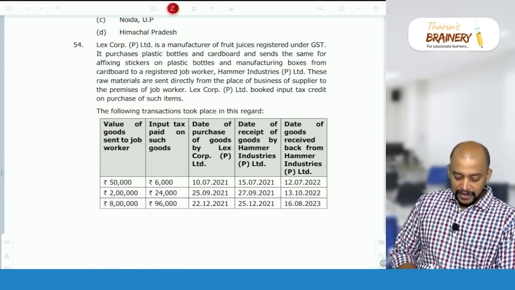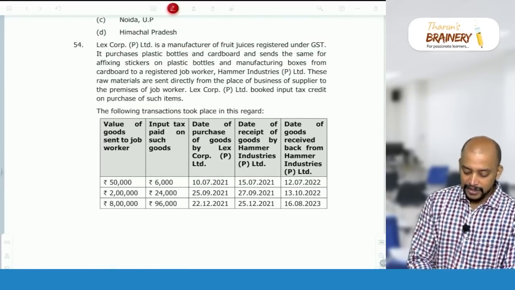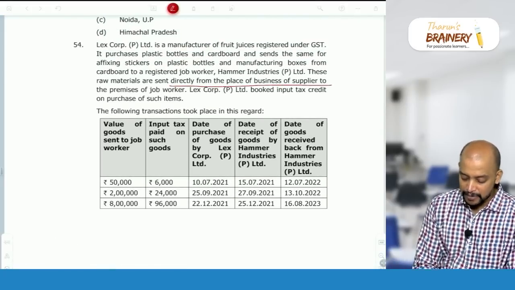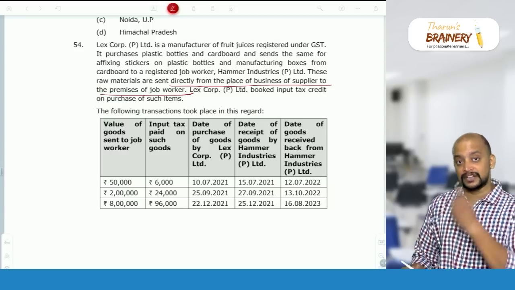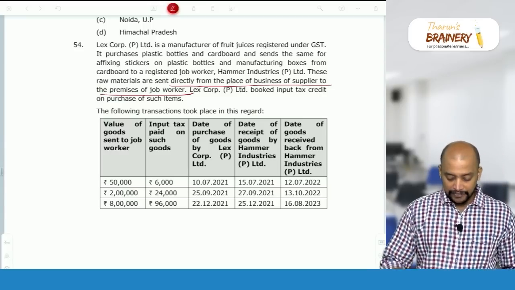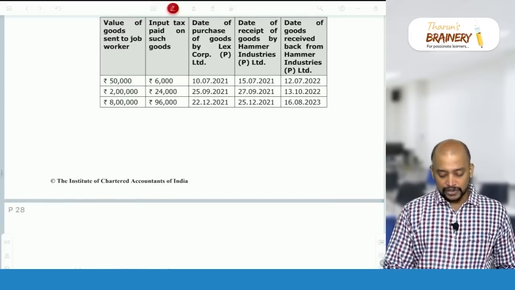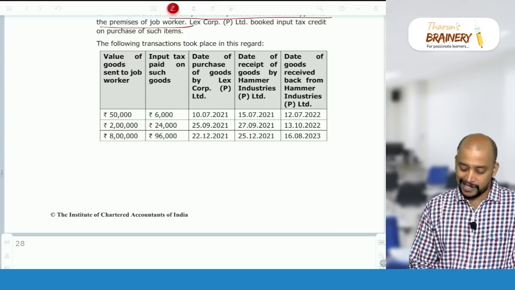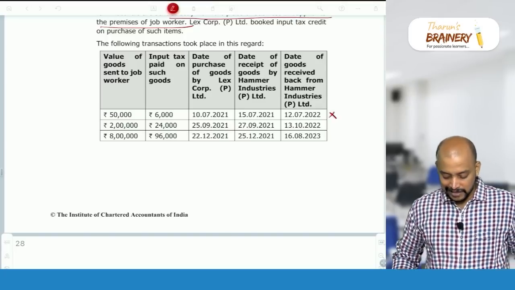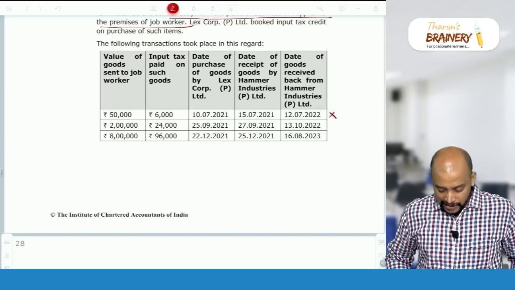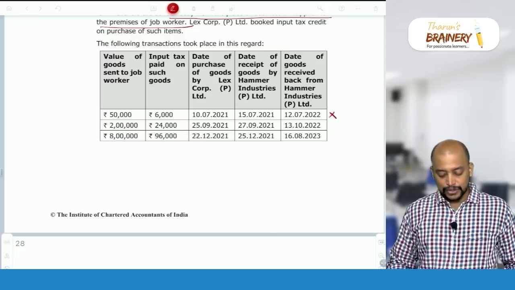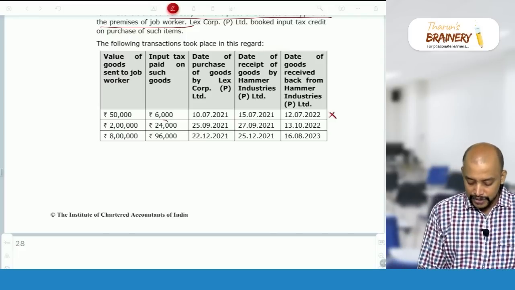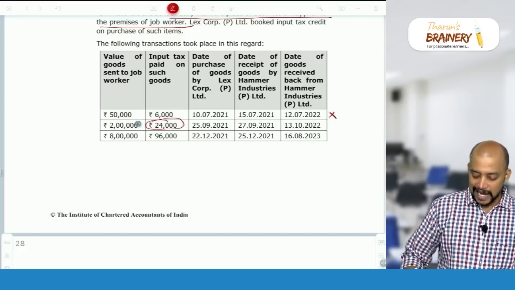Here the goods are directly sent from the place of business of the supplier to the premises of the job worker, which means we take the date of receipt by the job worker to the date of return by the job worker. 15/7/2021 to 12/7/2022 is within 1 year, so we don't have to pay anything in this case. Second, 27/9/2021 to 13/10/2022 is beyond 1 year. So on this 24,000 we need to pay tax.